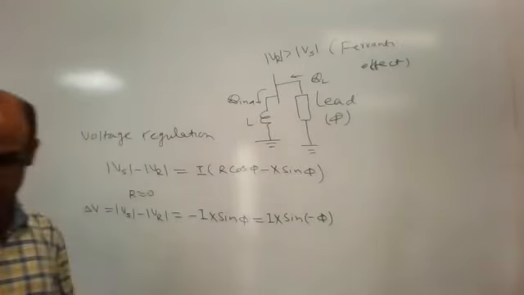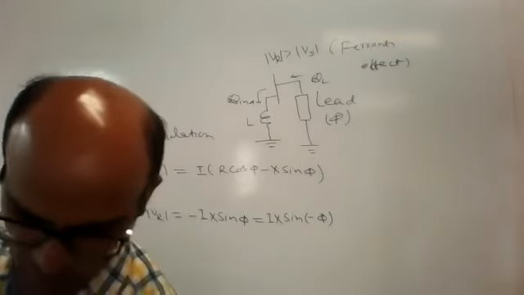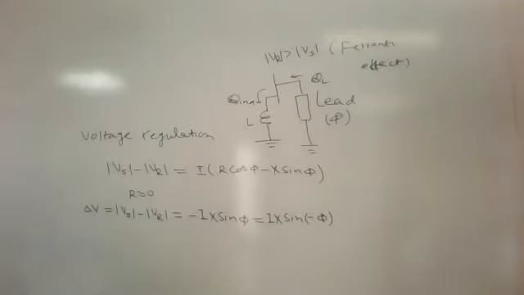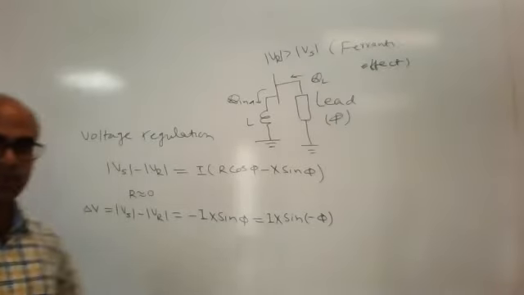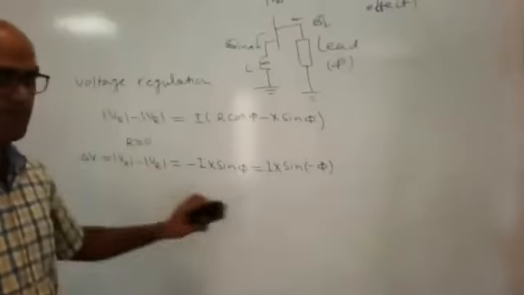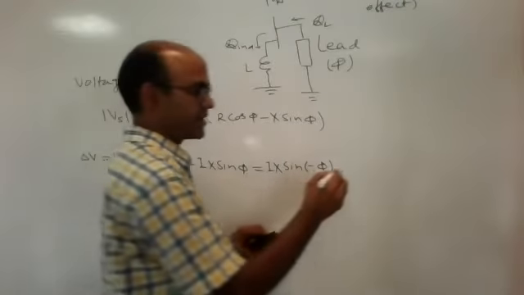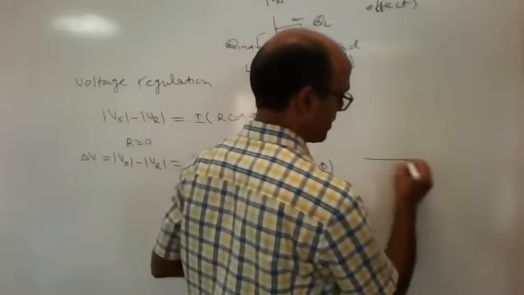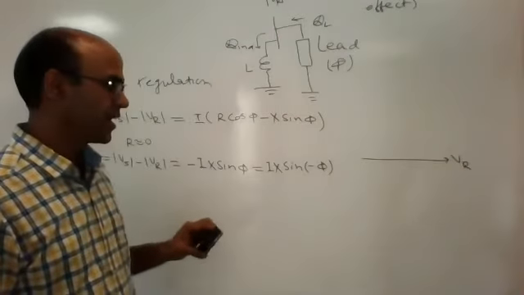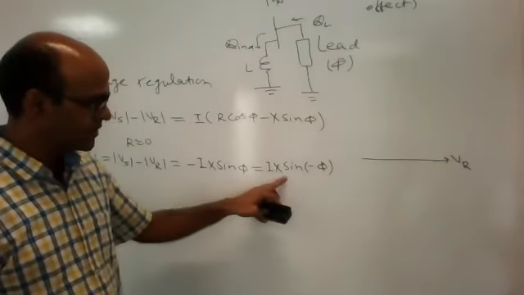Now let me see how the shunt inductor affects voltage regulation. I am just plotting the phasor diagram for this part. Since I am assuming Vr is our reference voltage, you can see the current.